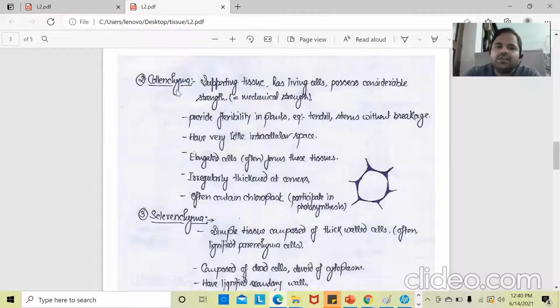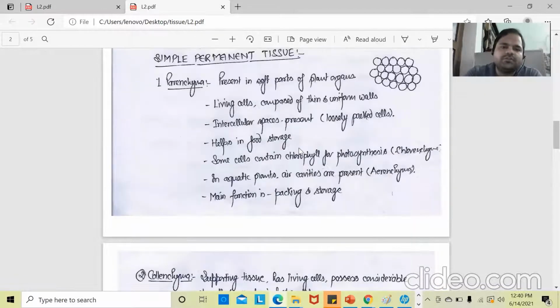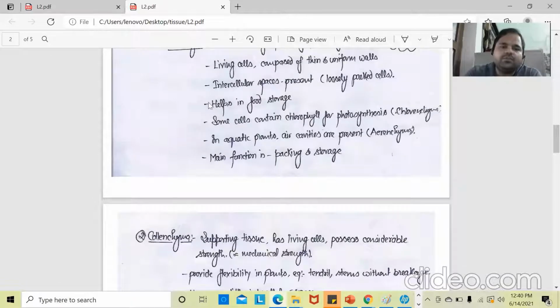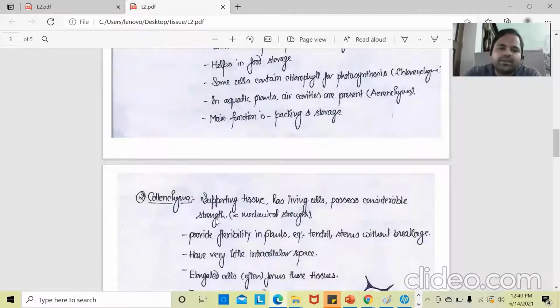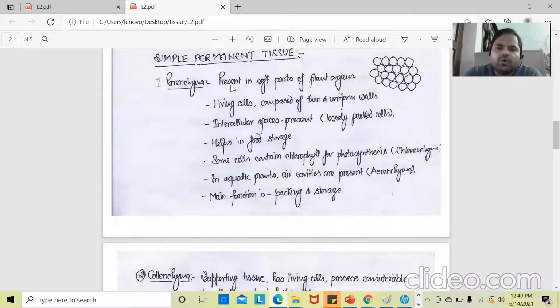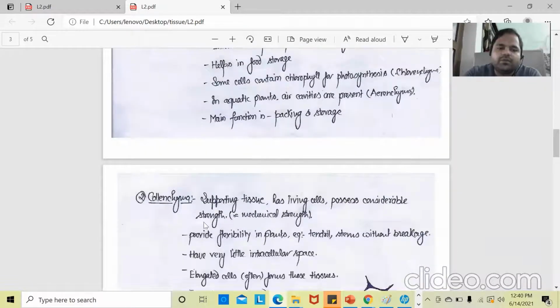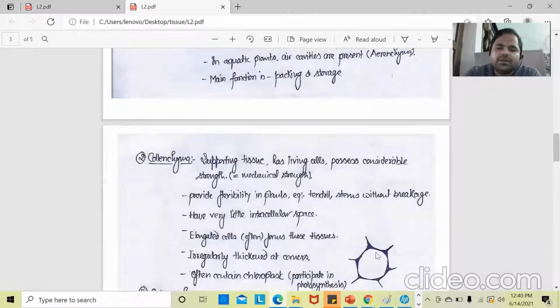When we talk about both of these cells, parenchyma and collenchyma, both tissues are living cells, and both have intercellular space, but in parenchyma the intercellular space is more as compared to collenchyma. Here the wall is very thin, but in collenchyma there is thickening at the corners, not all over the cell.